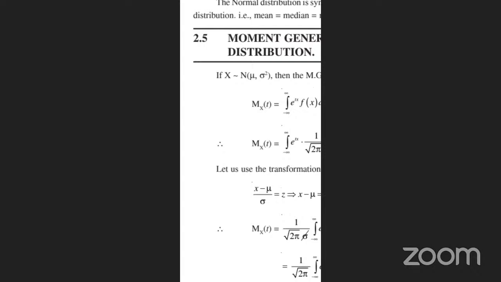Moment generating function of normal distribution. What is the moment generating function? What is MGF we are taking here? If X follows N of mu comma sigma square, then the moment generating function of X is defined as M of X of t. Moment generating function M X of t is equal to integration of minus infinity to infinity e power tx f of x dx, where f of x is the density function.